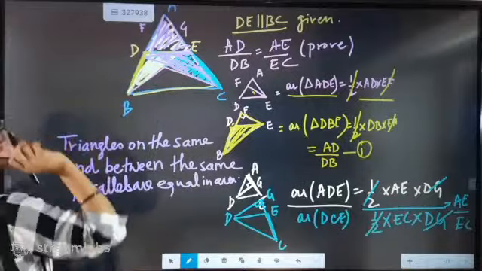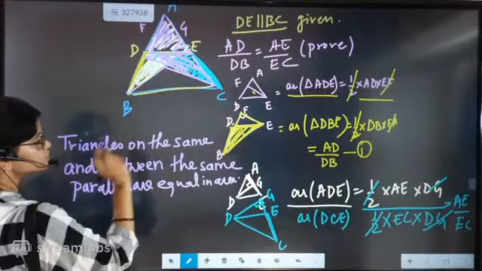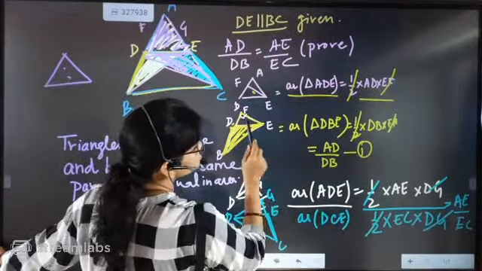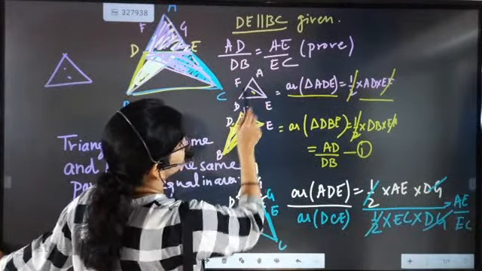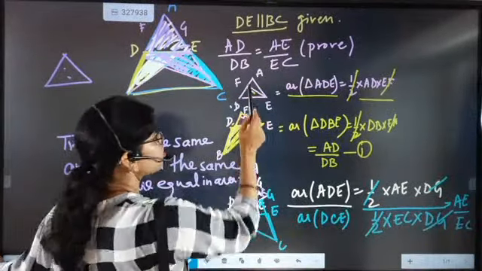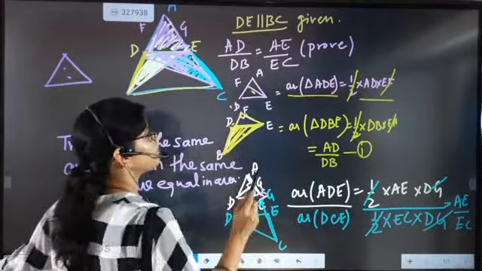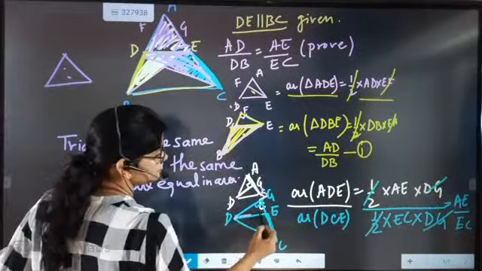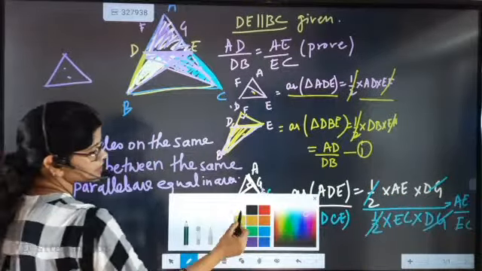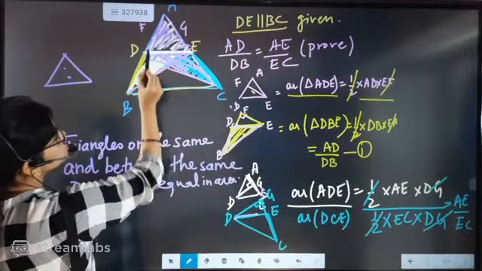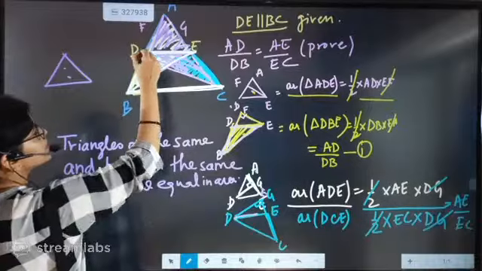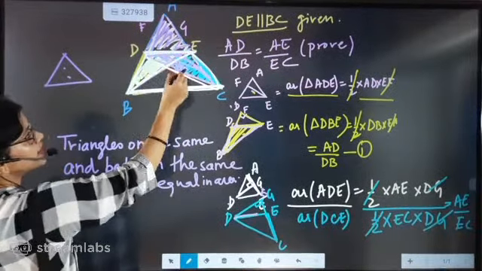So triangles on the same base and between the same parallels. The first part of the triangle is common. This part, triangle ADE, we have written again and again, so it is the common part and we will not take it. We will take this triangle and this triangle. That means our focus is on this parallel. Now we know in the question that this line is parallel to this line. It is given.